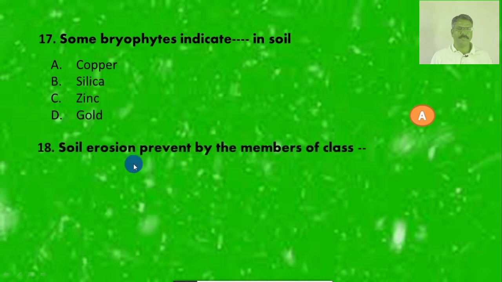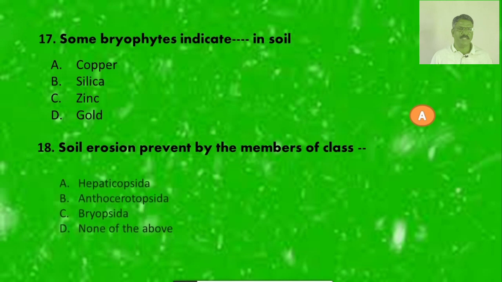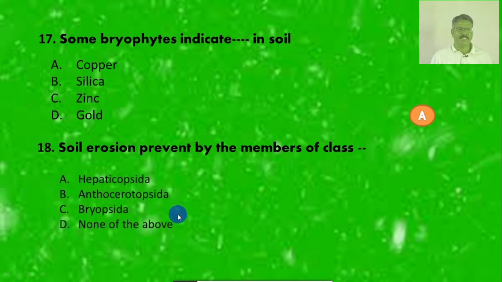Then question number 17: Some bryophytes indicate minerals in soil. Which chemical element present in the soil is indicated by bryophytes? A. copper, B. silica, C. zinc, D. gold. The correct answer is A, copper. Then question number 18: Soil erosion is prevented by members of which class of bryophytes? The options are A. Hepaticopsida, B. Anthocerotopsida, C. Bryopsida, D. none of the above. The correct answer is C, Bryopsida, especially the species of Bryum.